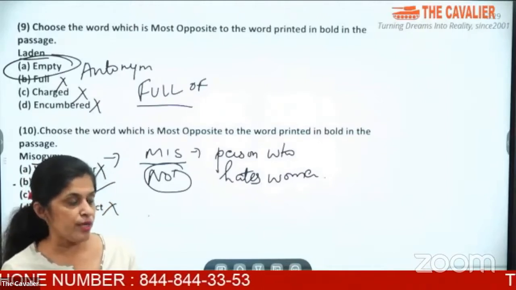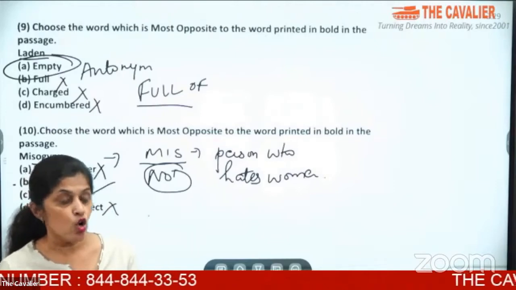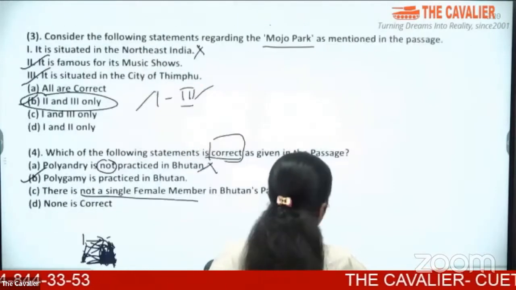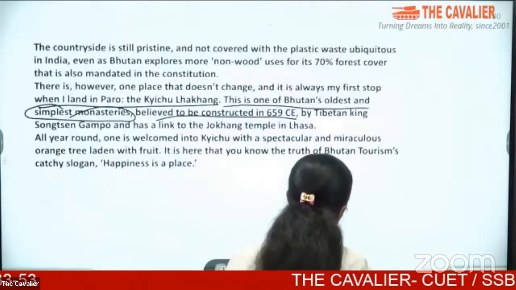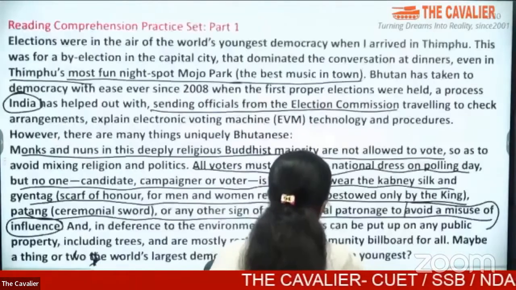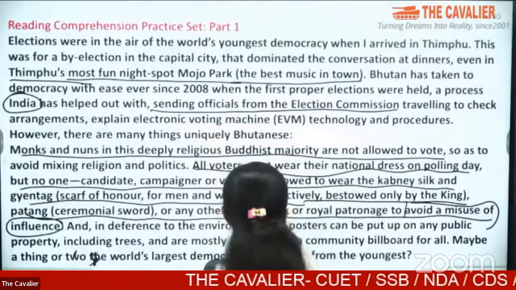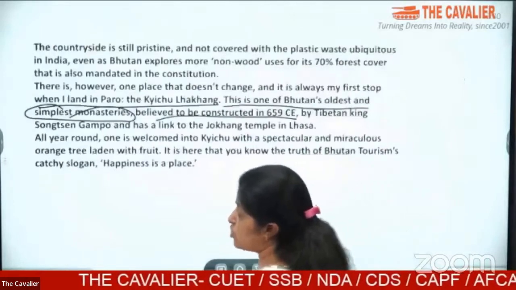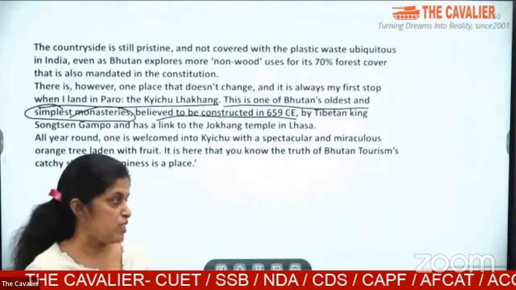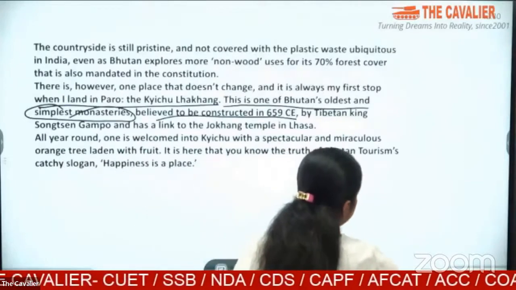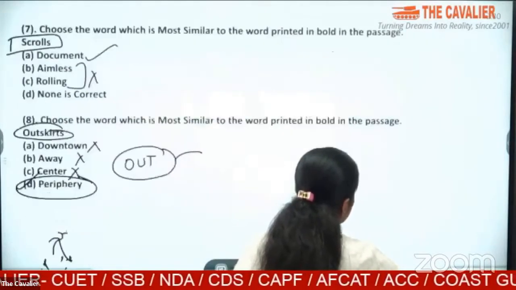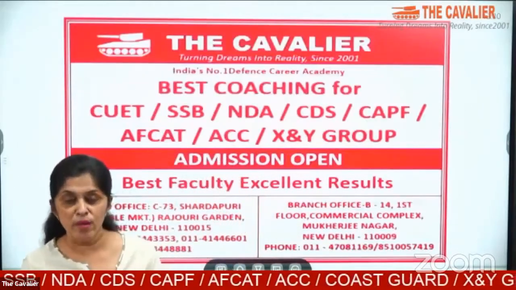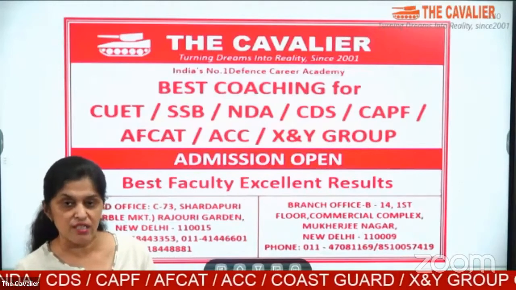Now, see children, what happens is, this is the way, although if you look at the passage it seems too long. If I look at the passage, it is quite long right from the beginning, and it could be 1,000 words or so. It starts from here and it moves on further and further, and it is almost 4 pages. But if I know the correct way to answer the question, definitely I'm able to get the answers to the questions that I'm looking for. So that is how, with the minimum possible time, you can get the accuracy of the question.